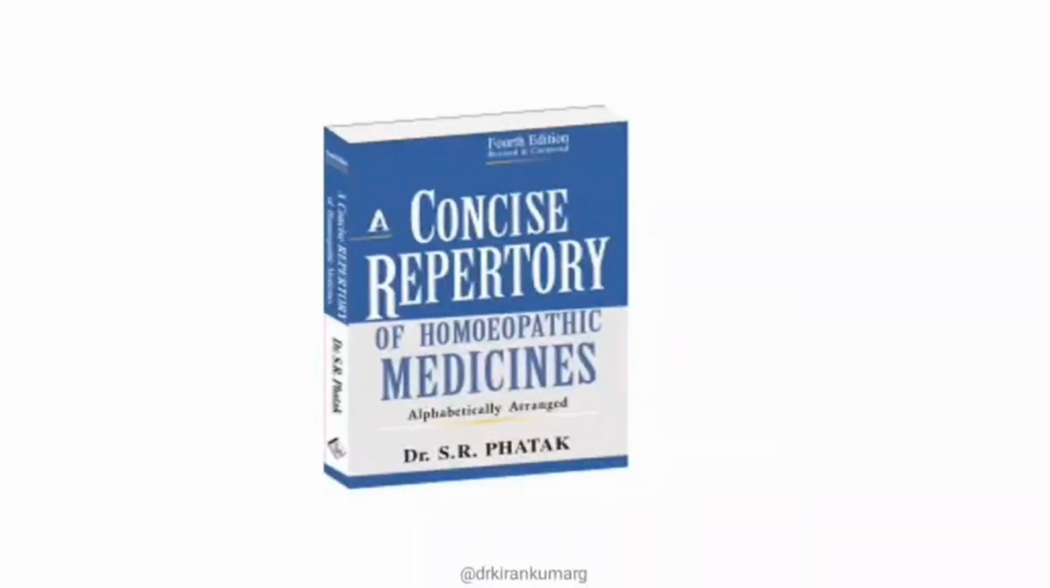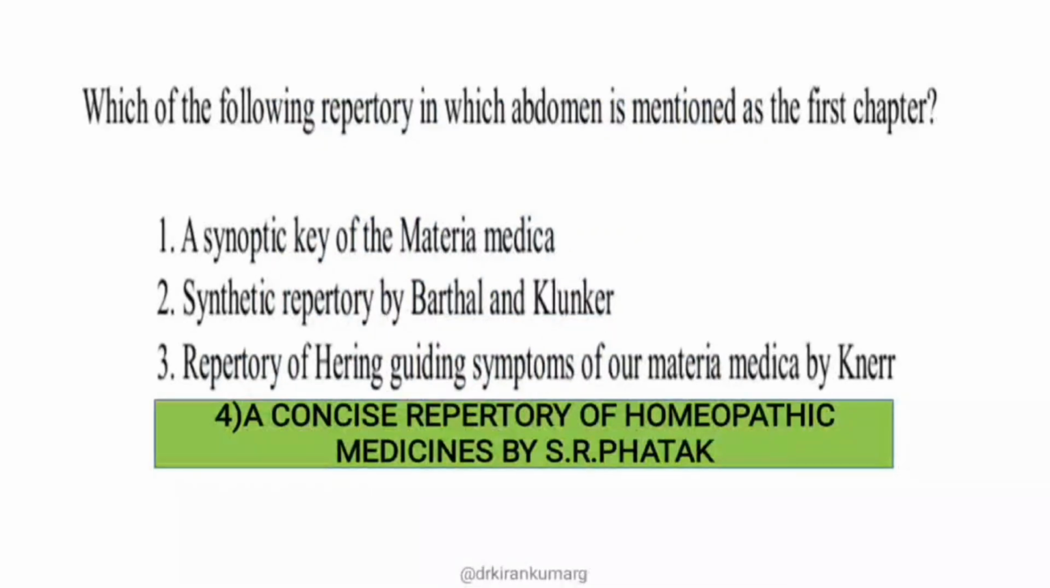Okay, so a concise repertory of homeopathic medicine, and if you see the tagline, it's mentioned alphabetically arranged. Whenever it's alphabetically arranged, there is nothing like a chapter as such. The rubrics are arranged in alphabetical order. One more example of an alphabetical repertory is Murphy's repertory. So the right answer is option 4, Concise Repertory of Homeopathic Medicine by Dr. SR Phatak.